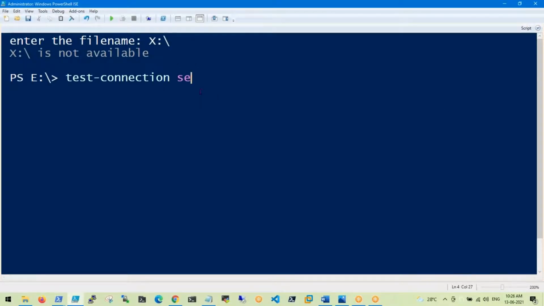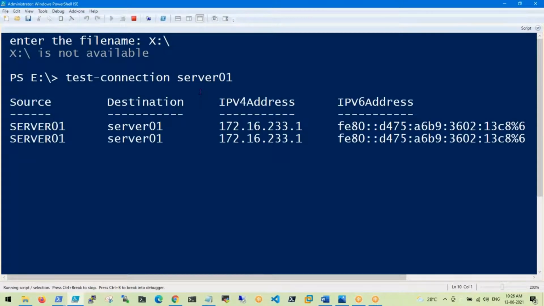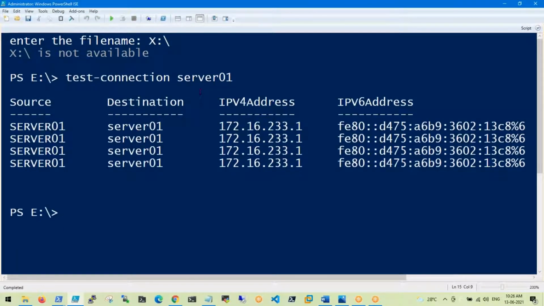Test connection is there. For example, I want to check whether server 1 is there or not. Yes, it is there, it is working. How to check a remote server? For example, I want to check 100 servers at a time.